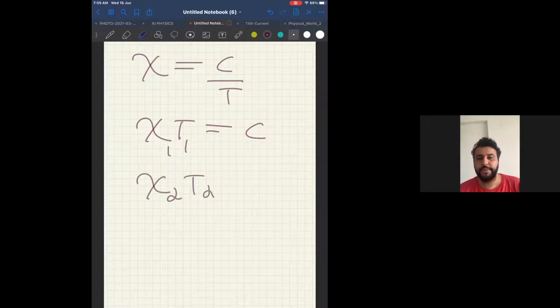Make a note, quick. Xi1 T1 equal to Xi2 T2.